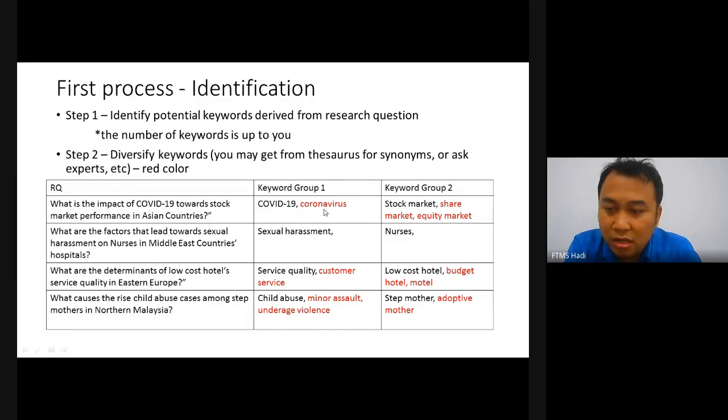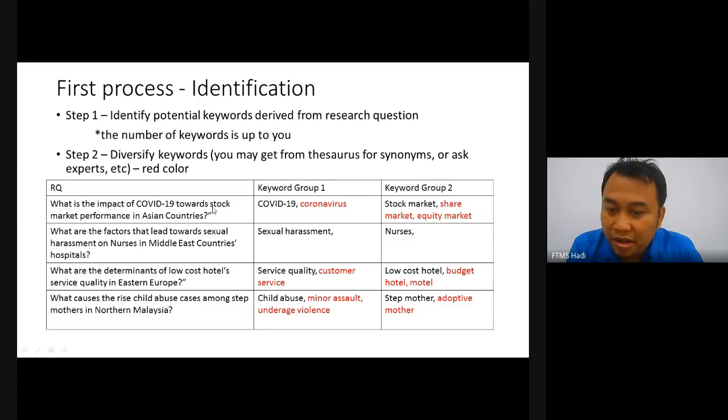Okay, you see here, the research question: what is the impact of COVID-19 towards stock market performance in Asian countries? So the first keyword here is COVID-19. I derive my COVID-19 keyword into coronavirus, which is another name for COVID-19.